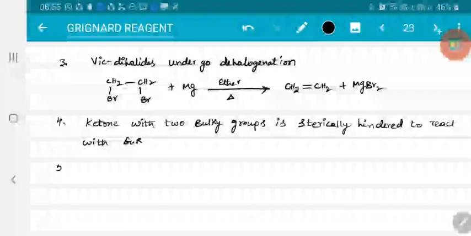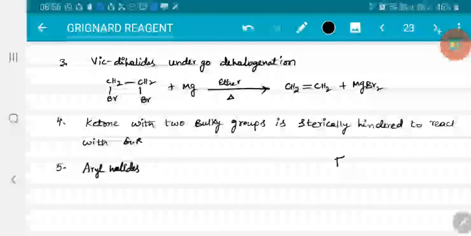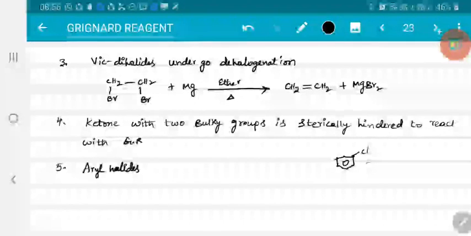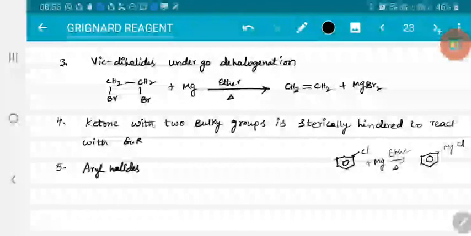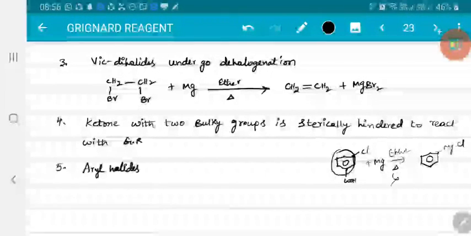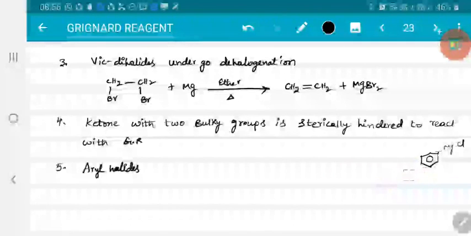For example, if you take aryl halides, for example, chlorobenzene, allowed to react with magnesium in presence of ether on heating, then you will get phenyl magnesium chloride. Grignard reagent is obtained. But if you have any substituent over this aryl system, like either CHO group or NO2 group or NH2 group, etc., in such cases reaction does not occur in this way, right? So let me discuss about it.